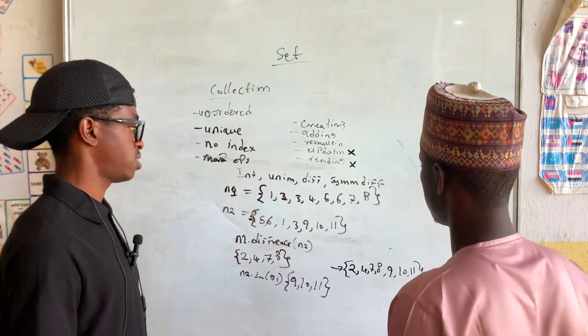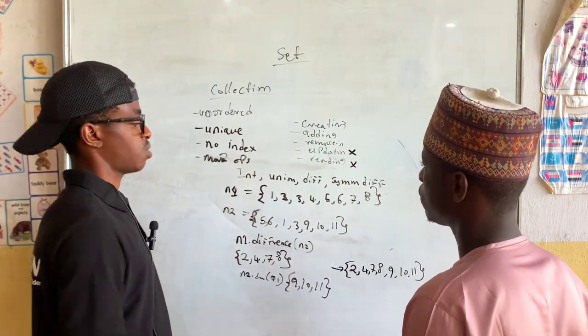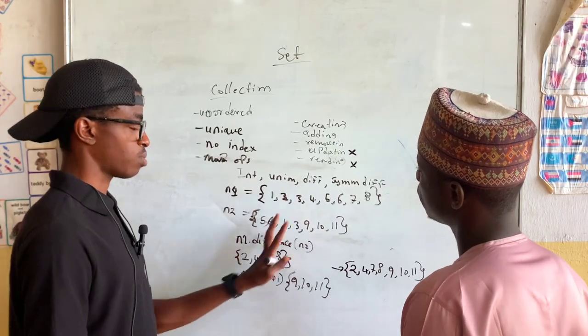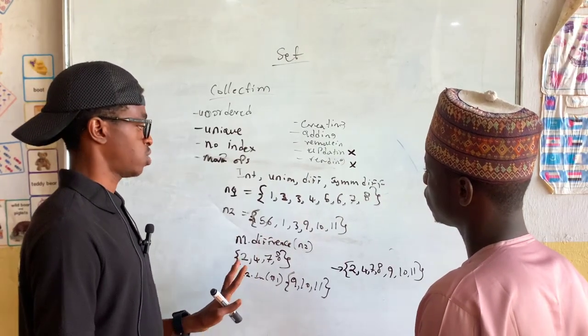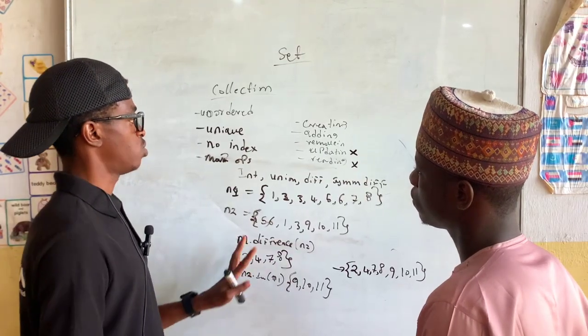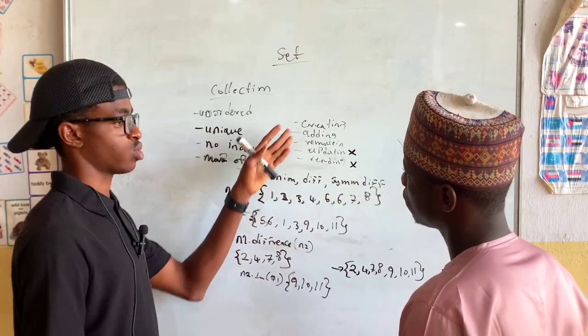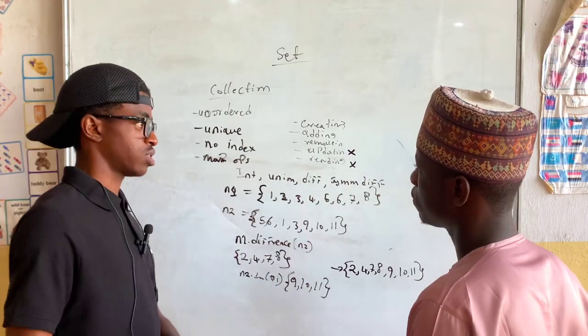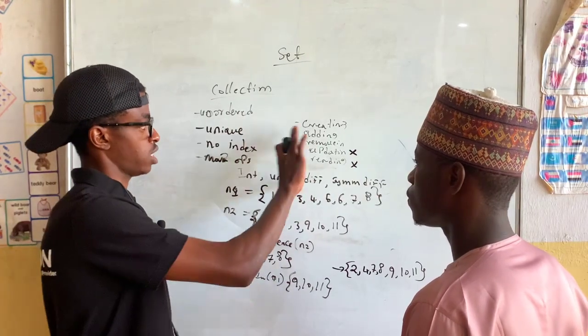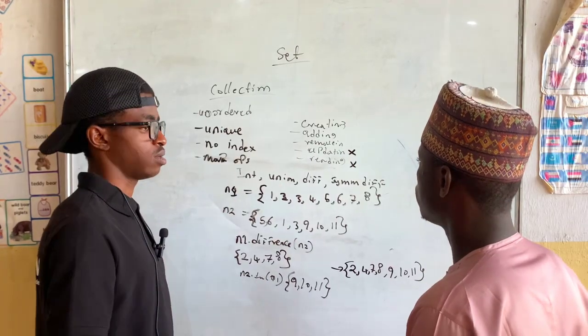Exactly. So do you understand set collection? That's it, all about set. And there are a lot of other methods we can apply to set, like count, length, and so forth. But since we are working with collection, those are just fancy methods. We can do some calculation and other stuff with them. But these are the most important ones: creating, adding, removing.